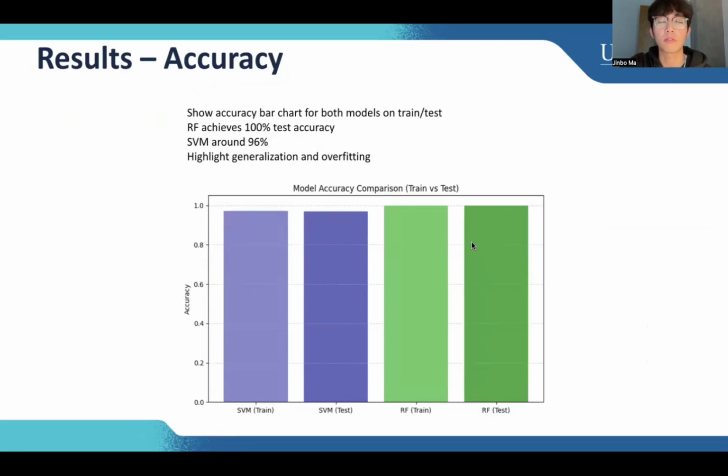And next is the result. The first one I'm going to show you is the accuracy bar chart. As we can easily see, the first two are SVM and the last two are random forest. We can easily say the SVM is around 96% and the random forest is almost 100%, which means the random forest is very strong here. The SVM is also good, but not as good as random forest, though it already did very well. This result shows that the classification models can still be powerful when the data is cleaned and preprocessed.